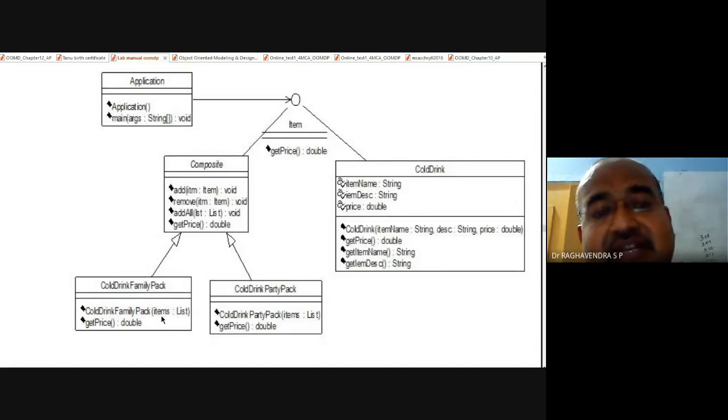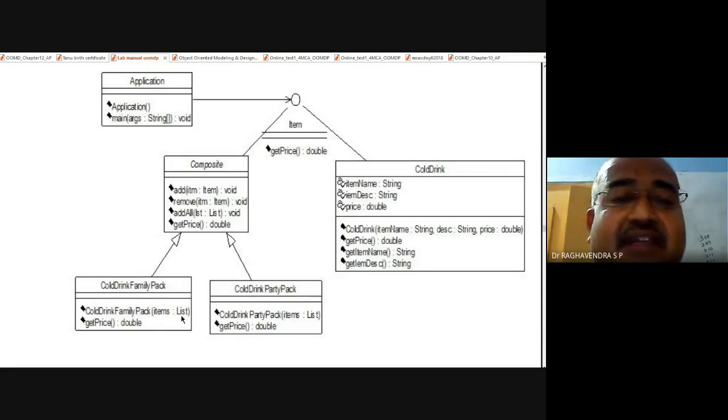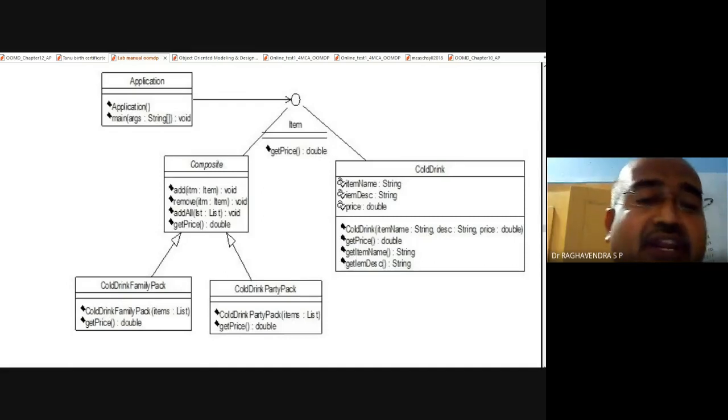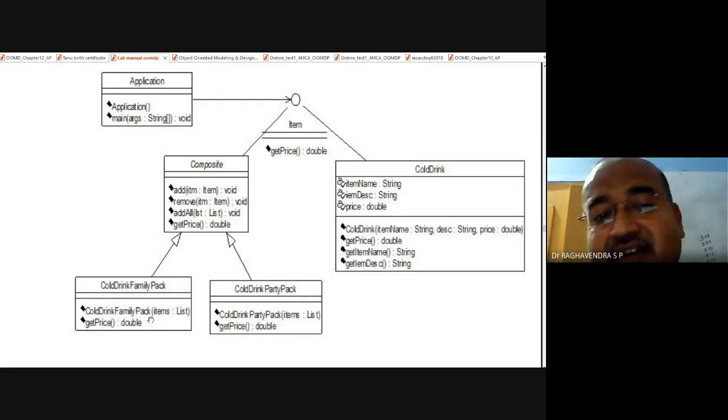Items represents an object, list represents a class, because in the java.util package, using hash tables, we can create different types of array lists which are built in. Similarly, getPrice is another method. In the other subclass, ColdDrinkPartyPack, similarly this is the constructor. Once again, items is an object belonging to the List class, and getPrice is a method.